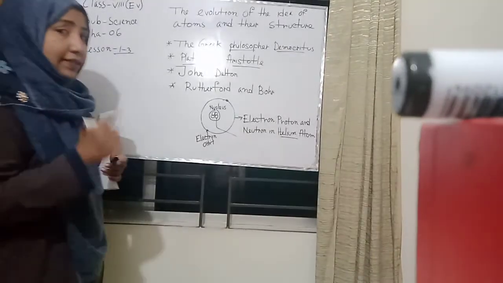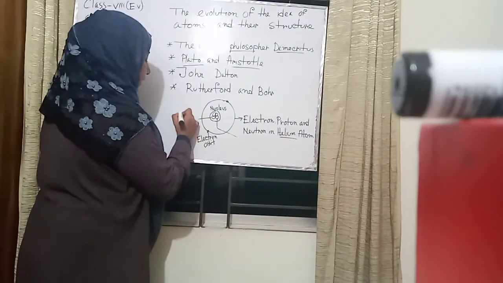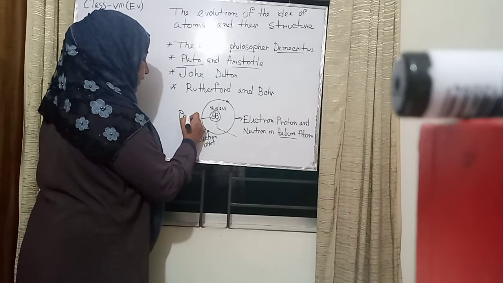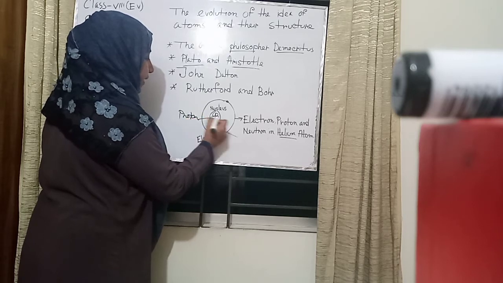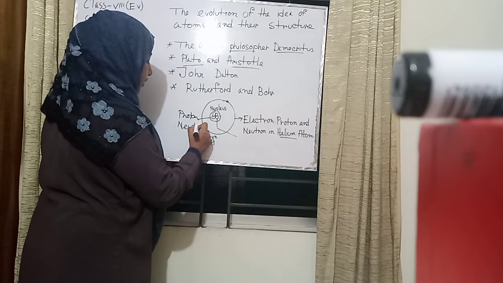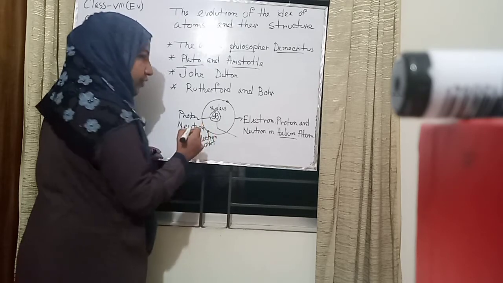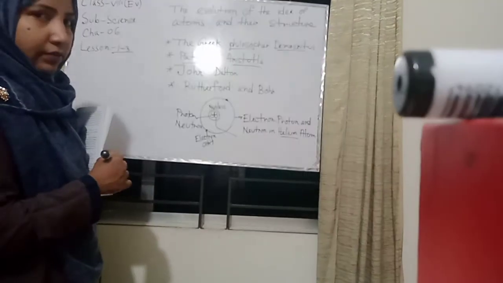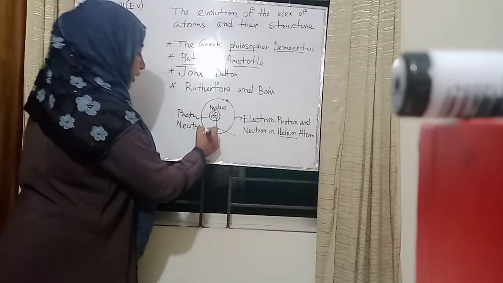Here's the nucleus. There are also two categories. One category is the proton. I just draw this structure as the proton, and the second category is the neutron. Here I just draw this structure as the neutron. In the other structure, there are also the two electrons.